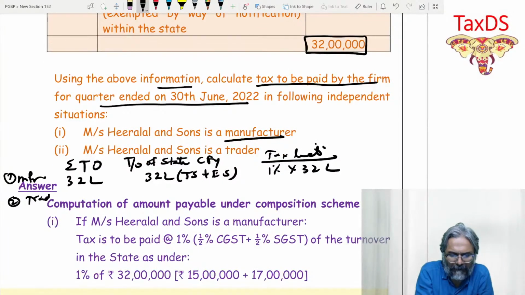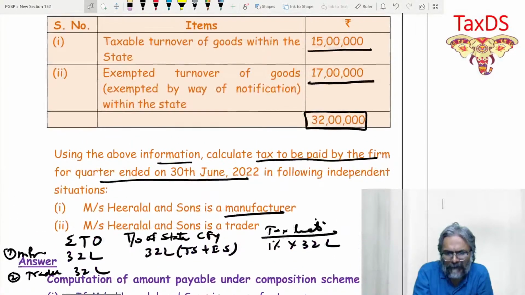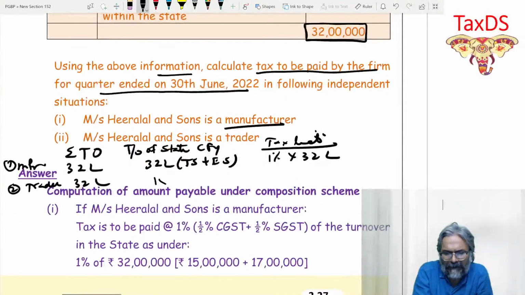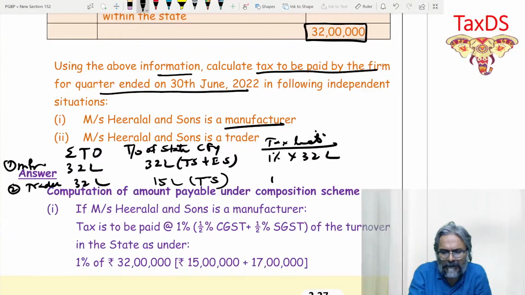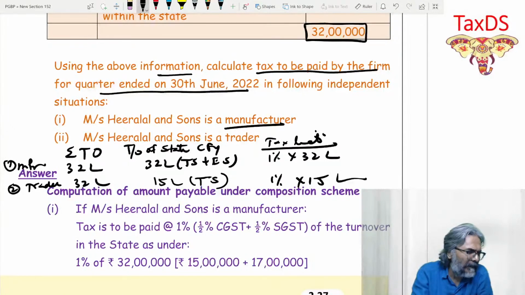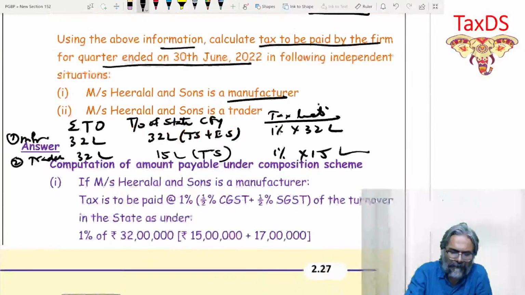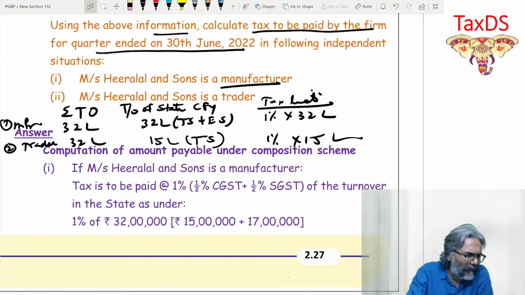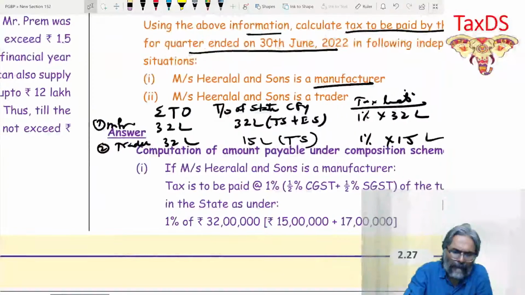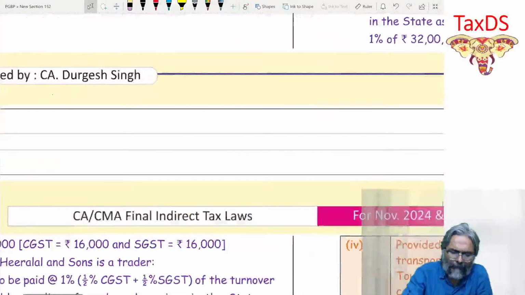What if he is a trader then, students? If he is a trader, in this case, aggregate turnover will remain the same. What about this one? In this context, it will be 15 lakhs. Only the taxable supply would be considered. Exempted supply would not be considered. 1% of 15. Is that clear to all of you? This is the answer. Shall we move now further? Quickly. Perfect.